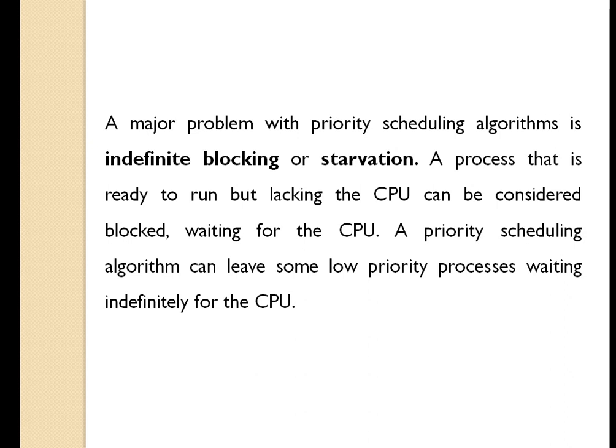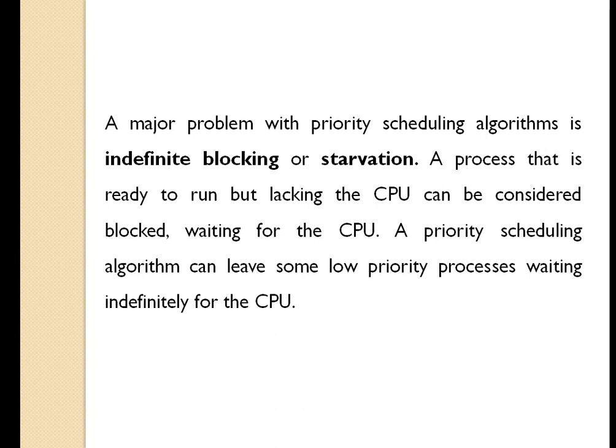So if we are using the preemptive priority scheduling algorithm and currently a process with lower priority is being executed and a higher priority process arrives, then that process will be stopped and the higher priority process will be taken for execution. There can be a second type of priority scheduling. A non-preemptive priority scheduling algorithm will simply put the new process at the head of the ready queue. In this case, if a higher priority process arrives, it will not be taken for execution.